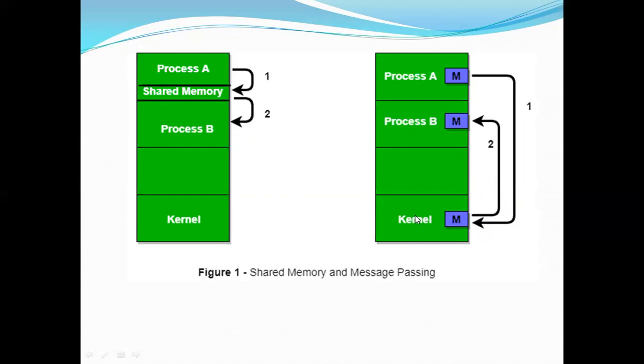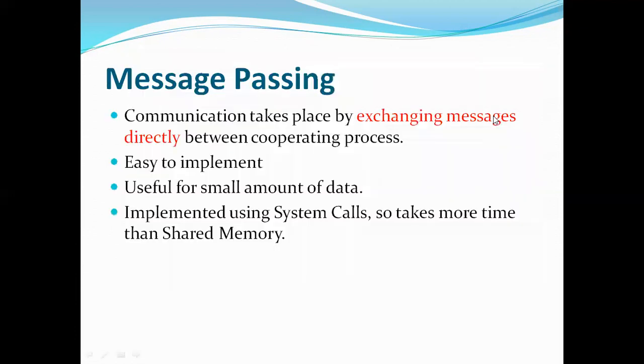But the thing is, if A is having some 100 blocks of memory, then 100 times it is going to the kernel, and B will go take the message 100 times. So this is not suitable for lengthy messages. So you can prefer this for a small length of data. That is, when you have a small amount of data, then you can prefer this.